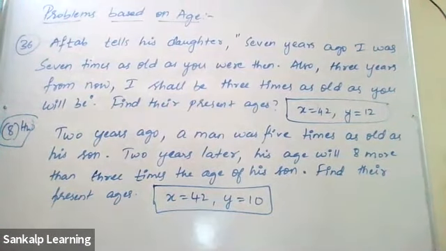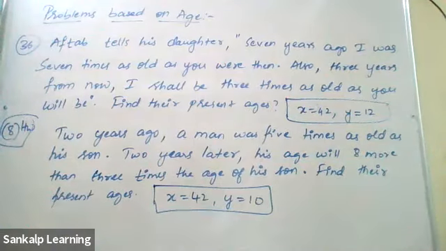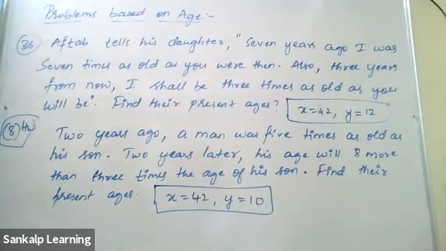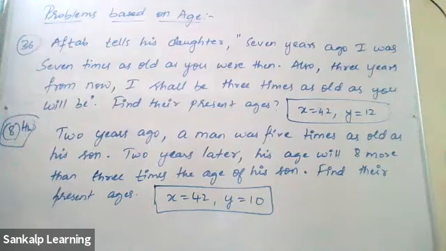Has everyone got the answer? No, sir. 2 minutes, sir. Yes, sir. In 2 minutes, you're going to prepare Maggie. Sir, even I also got x equals 42 and y equals 10. Very good, Vishwas. Very good.